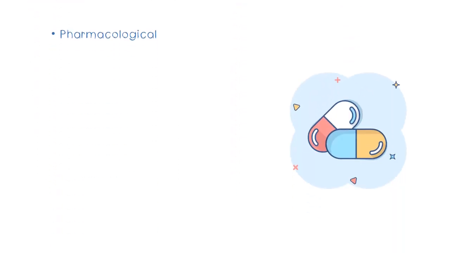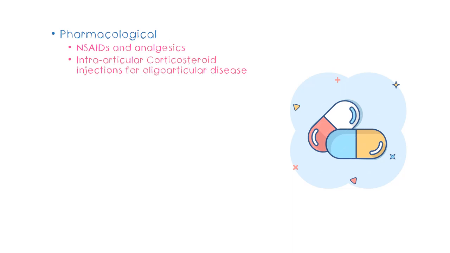The mainstay of management is pharmacological therapy. For pain relief, we can give non-steroidal anti-inflammatory drugs and other simple analgesics like paracetamol. For oligoarticular disease, where only a few joints are involved, and these are mainly large joints, we can give intra-articular corticosteroid injections to reduce inflammation.